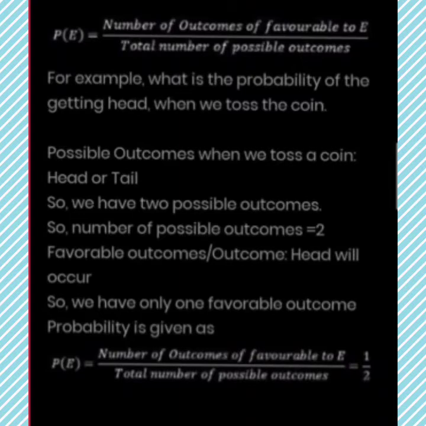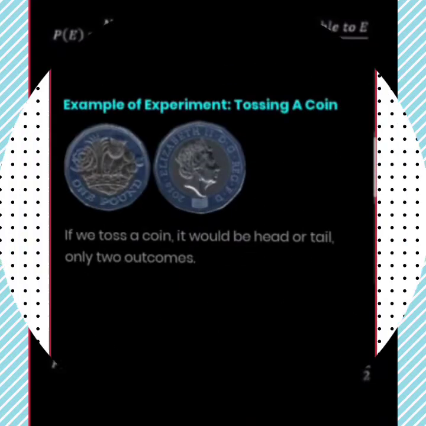Second, the number of outcomes. Third, the favorable outcomes. And fourth, the number of favorable outcomes. These four things, keep them in mind and we will work upon them.